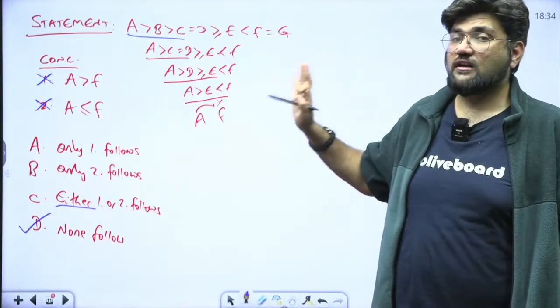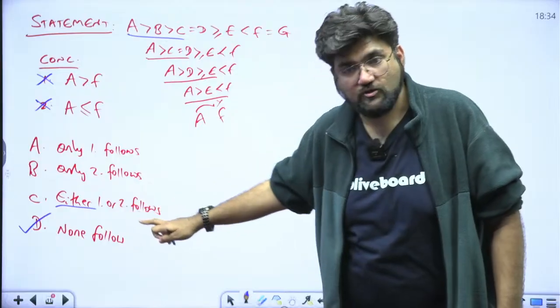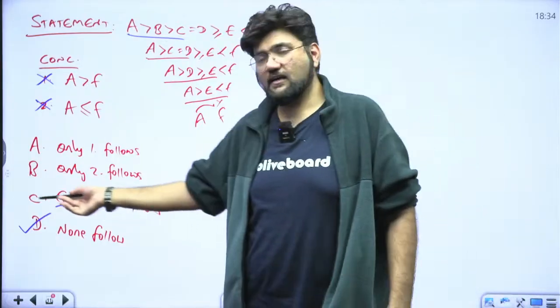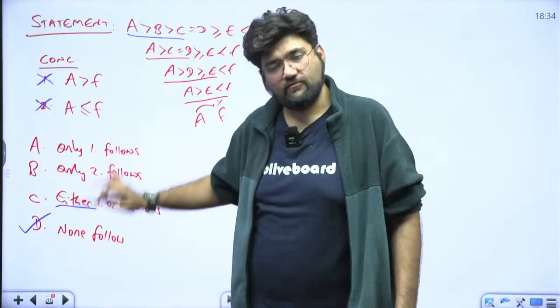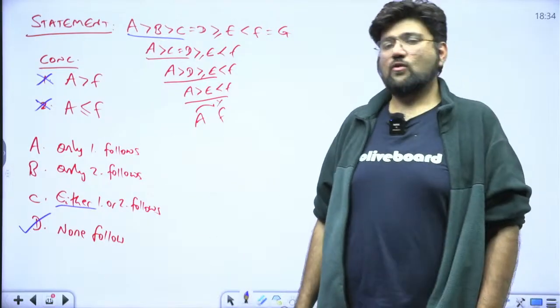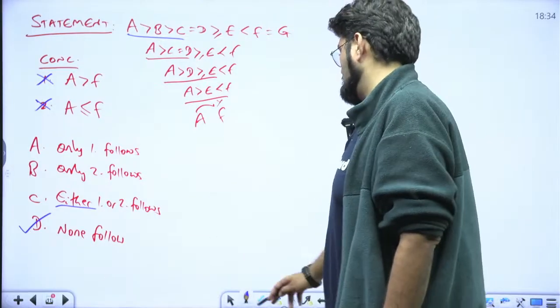And when will you check those three conditions? Only when "either or" is present in the options. If option C was missing here, or if there was both follow here, something else, you would have chosen none follow here. Okay, let's look at the conditions. What are the conditions?